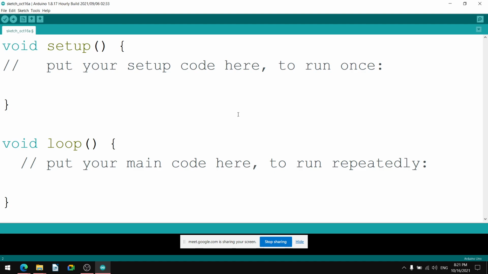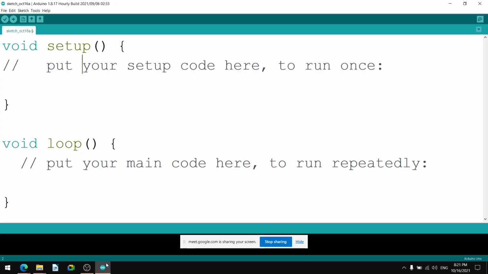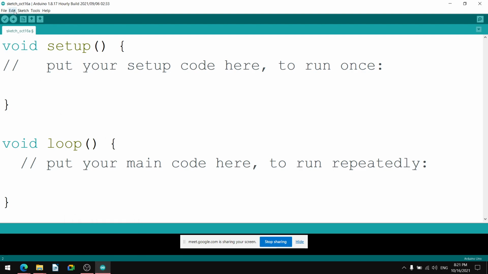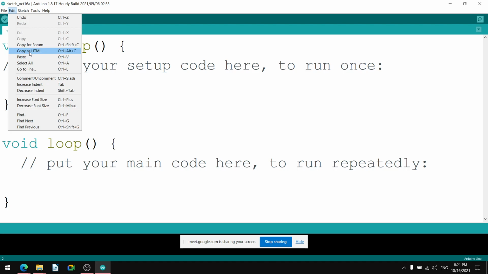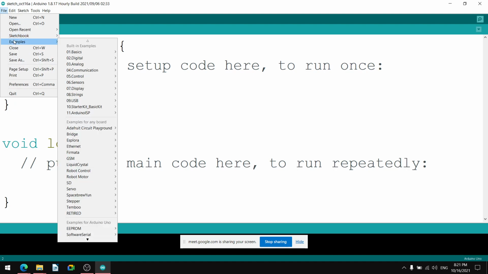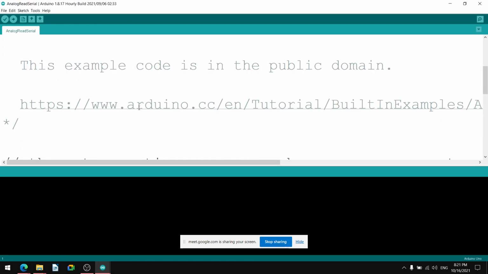So in this way, the void setup and void loop are there. Now let us check. This is the minimum required program, isn't it? Now let us check by opening a particular example. Let us open the first example of basics, AnalogReadSerial. So this is the example.